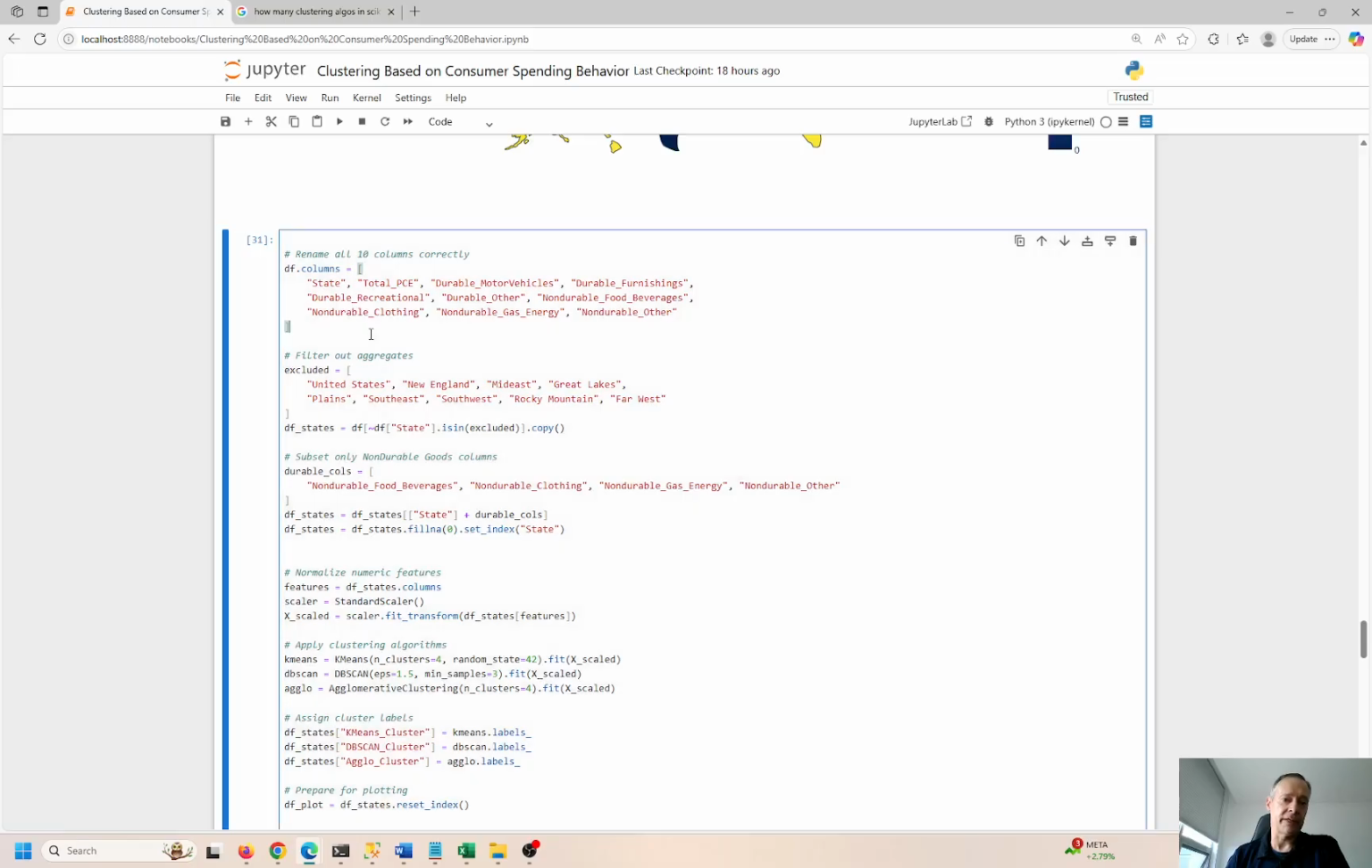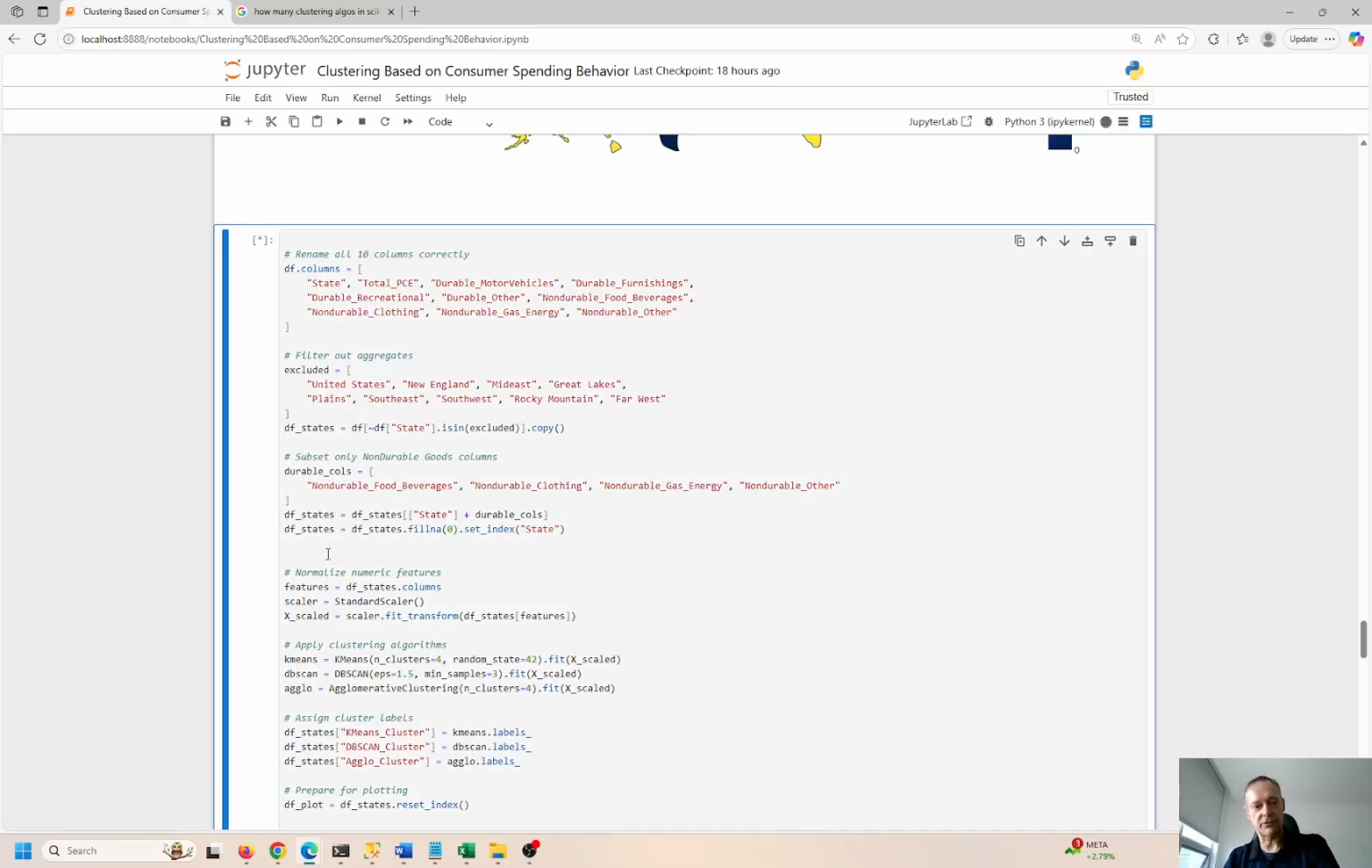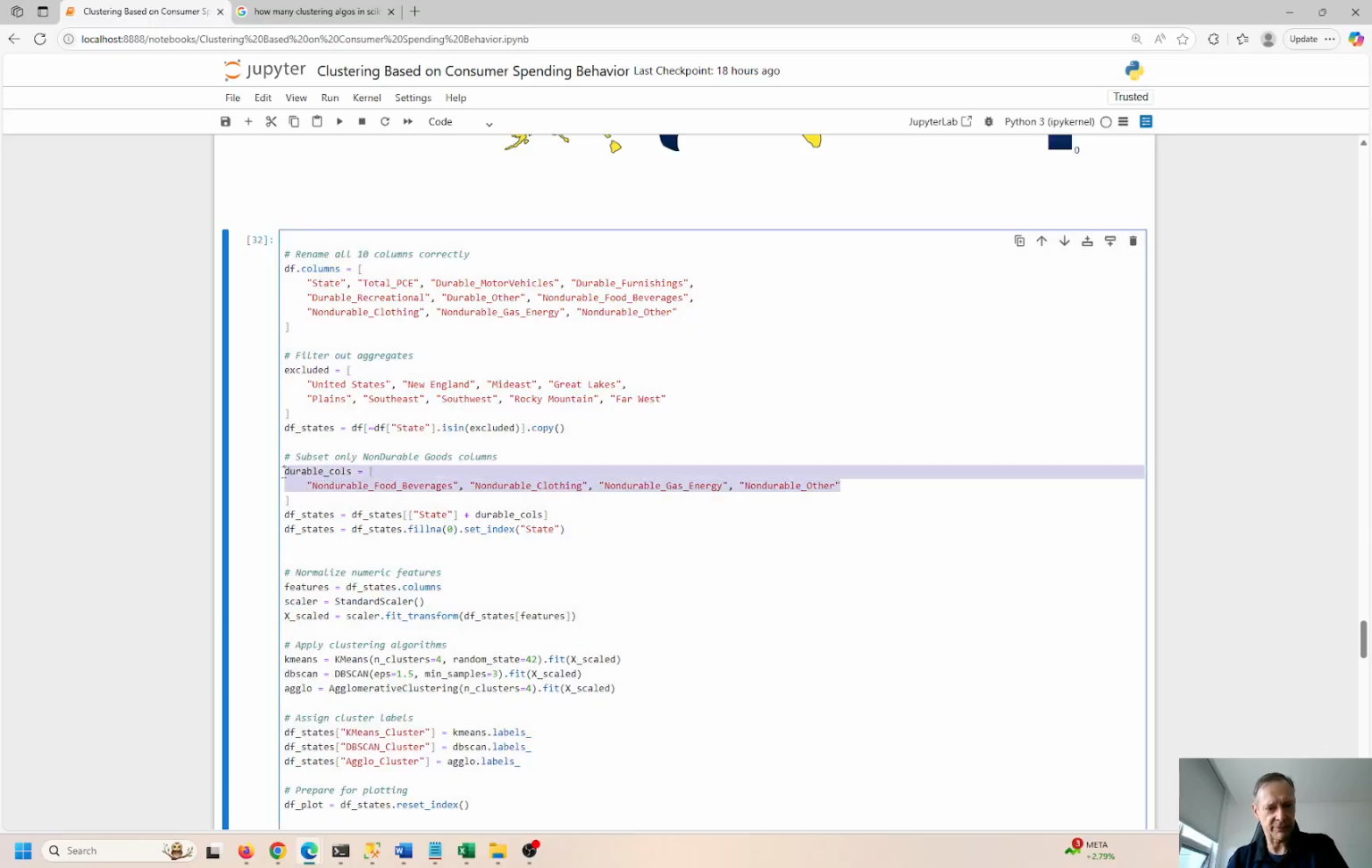Now I want to focus on the non-durables, right? So we're picking these non-durable columns, excluding the durables, and excluding anything that is geographically based, like a summary of these states. These would be the regions. And then we're looking at non-durables. Control Enter to run the cell. Similar technique as before. All I'm doing is changing the columns, right?